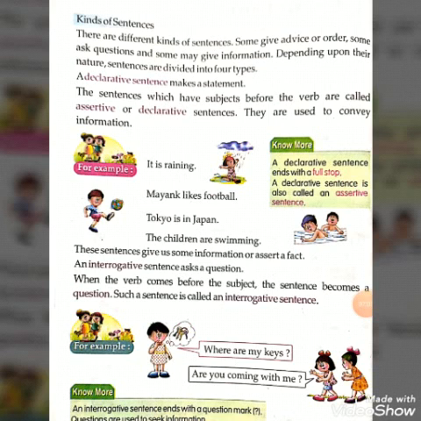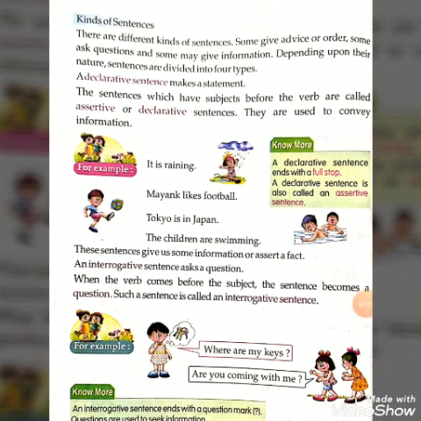A declarative sentence makes a statement. It is very important. The sentences which have the subject before the verb are called assertive or declarative sentences. They are used to convey information. For example, it is raining.